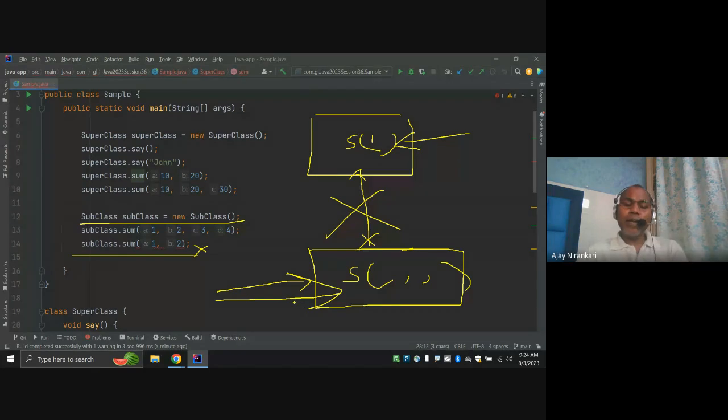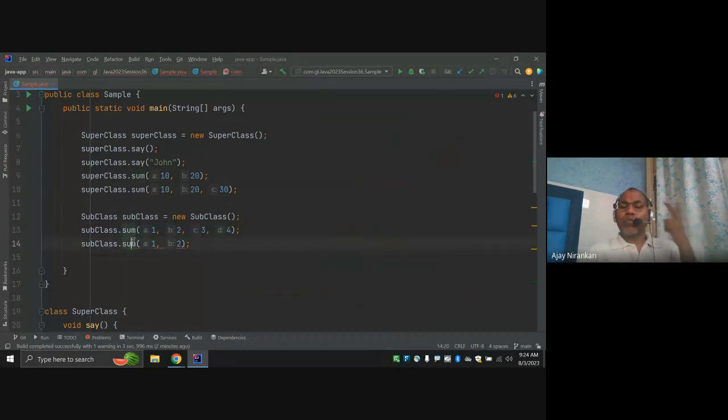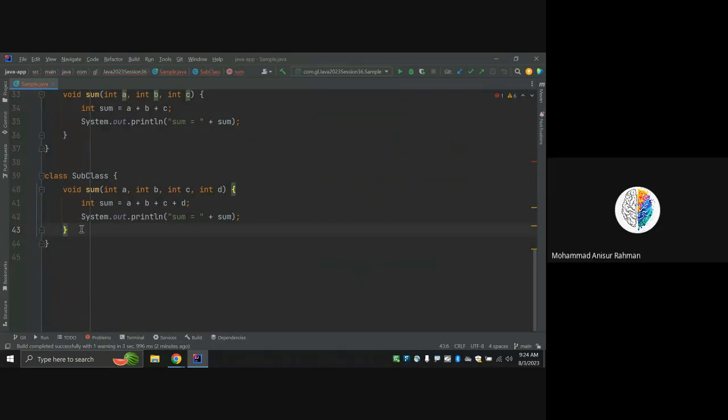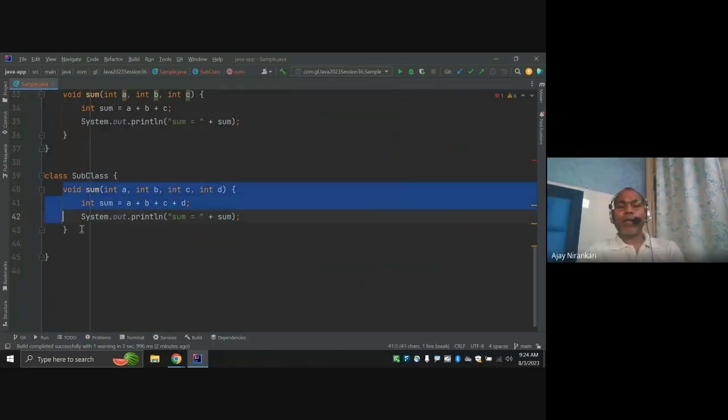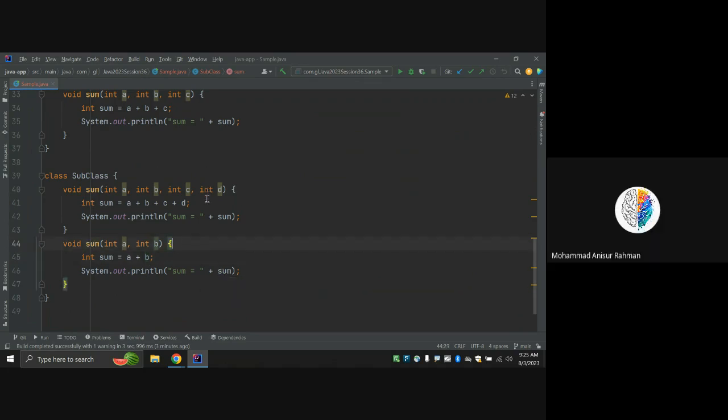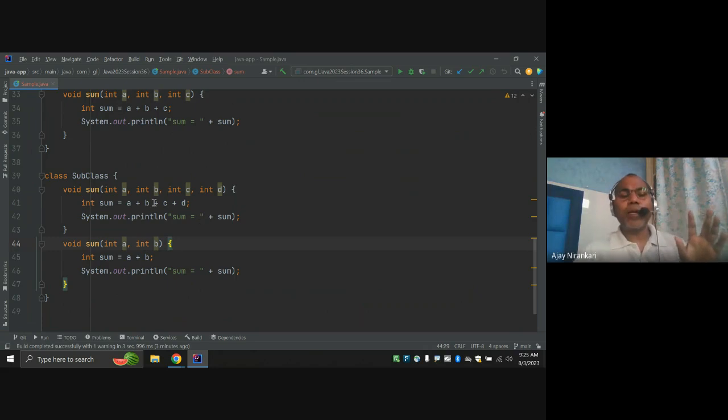So what can I say? I need the sum of two numbers, so I have two options. I can go and write the method again here, sum with two arguments. This is one way. This means I can overload this sum method again with two arguments, now overloading these two methods in the same class. So this is the one way.